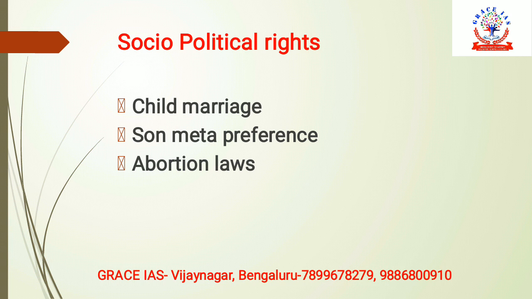According to the Economic Survey, India has about 21 million girl children who were unwanted, because they were born in the desire to have a boy child. Then we can also talk about abortion laws, that if women get socio-political rights, then the abortion laws would be such that they would help in reducing population growth.